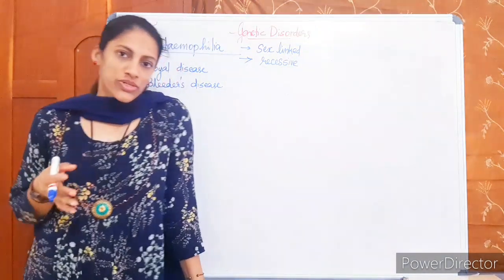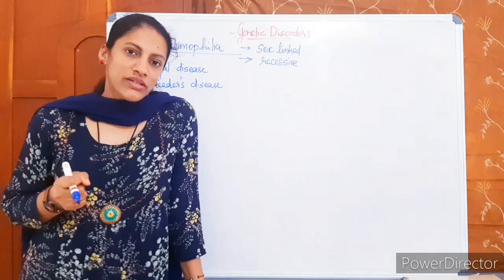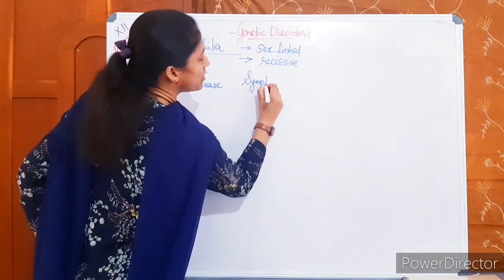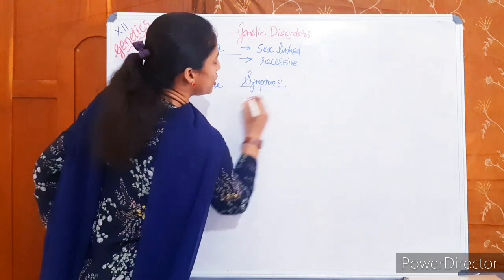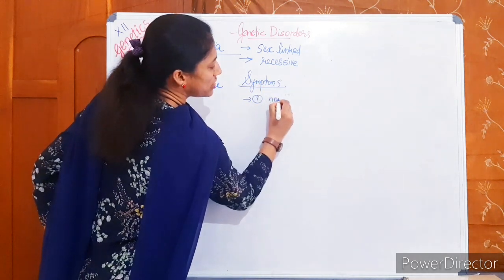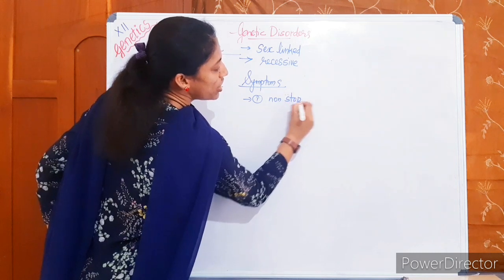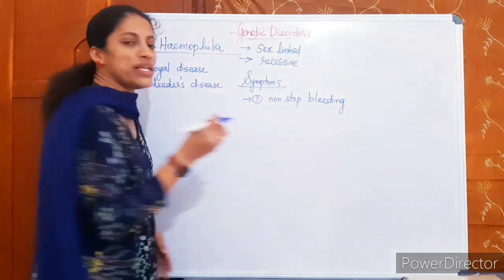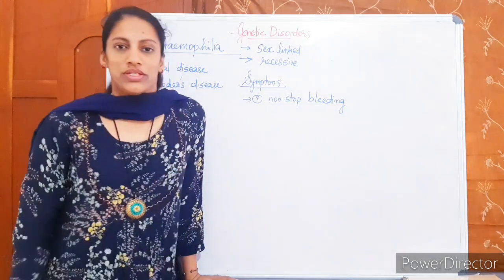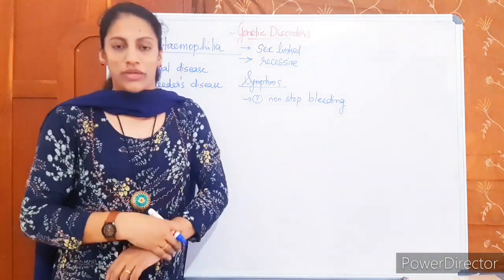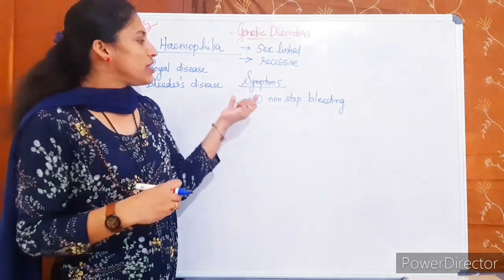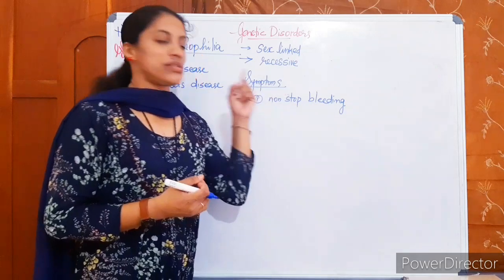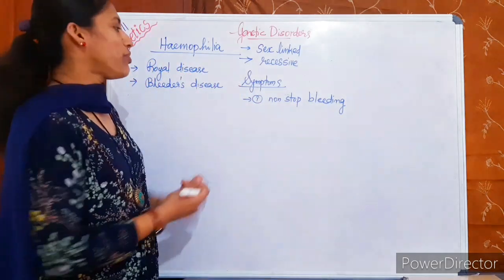What is the disease actually? The symptom of hemophilia is non-stop bleeding. The patients show non-stop bleeding even through a small cut or small wound. Even if there is a small wound in the body, there will be continuous bleeding through that wound.